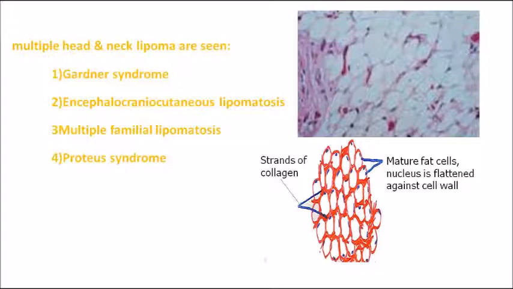Histologically this is the appearance. Fat cells, as you know, are clear cells. The nucleus will be seen towards the cell membrane, at the very periphery. They are mature fat cells, and the nucleus will be flattened and seen against the cell wall. In between you can see strands of collagen also. Multiple head and neck lipomas are seen in Gardner syndrome, which is very important, encephalocraniocutaneous lipomatosis, multiple familial lipomatosis, and Proteus syndrome.